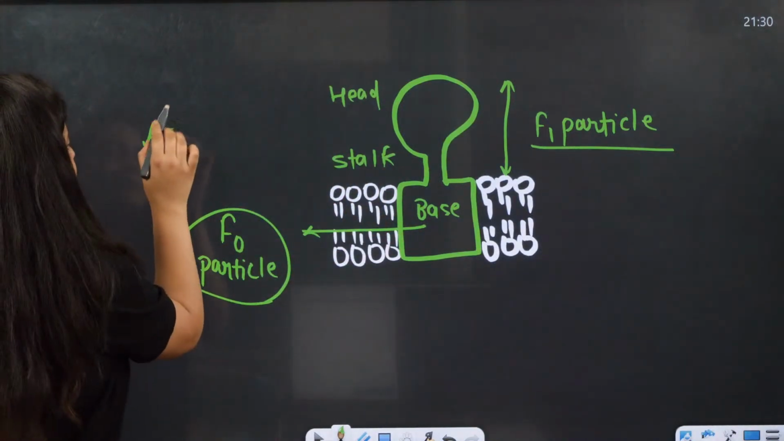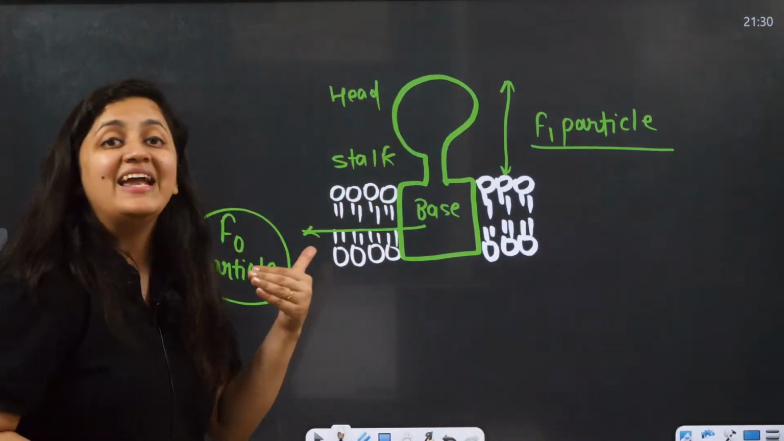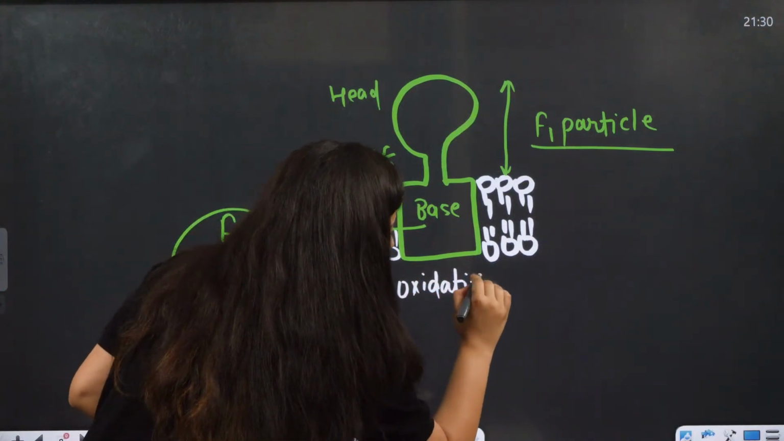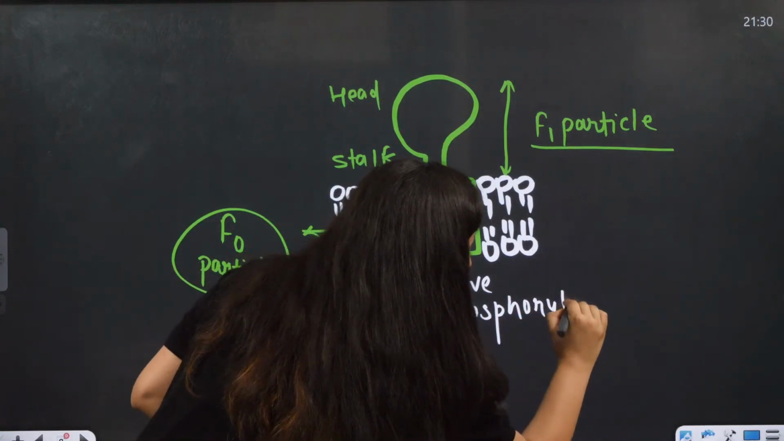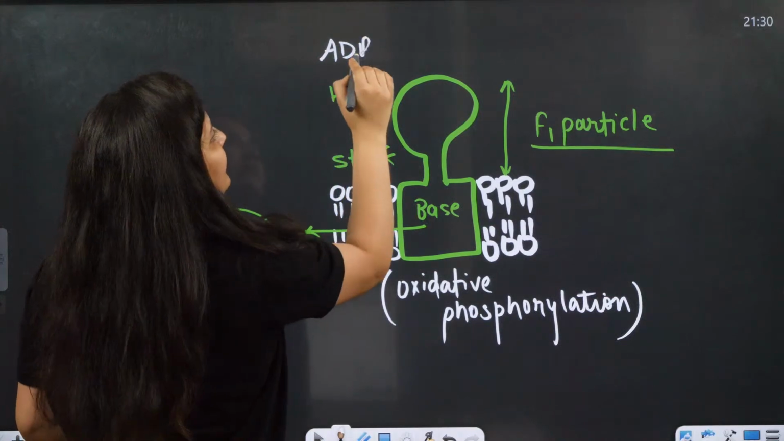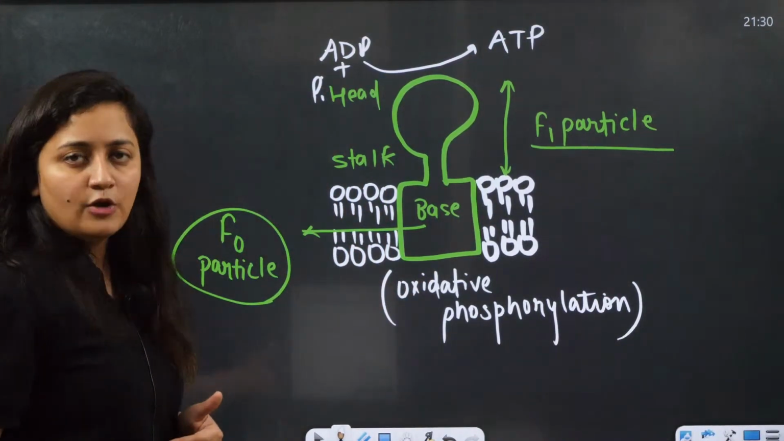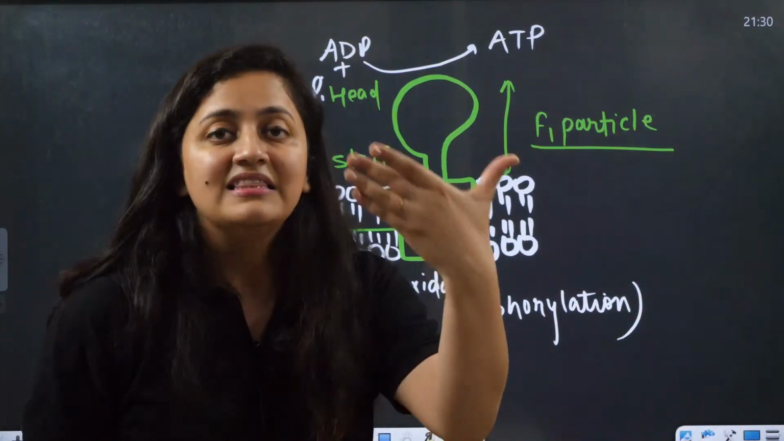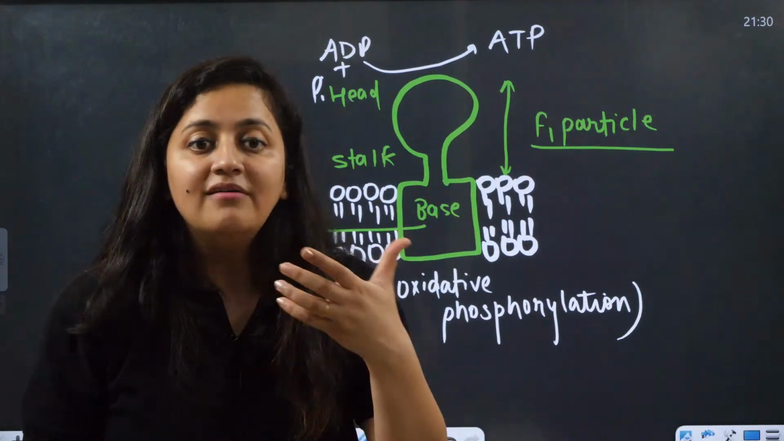So it is an ATP synthase. Basically this oxysome is going to help in the formation of ATP. It will play a role in oxidative phosphorylation. Phosphorylation means addition of phosphate. So from ADP it is going to form ATP. Are you getting my point? So this is how mitochondria help in the formation of ATP. That's why we call it the powerhouse of the cell.